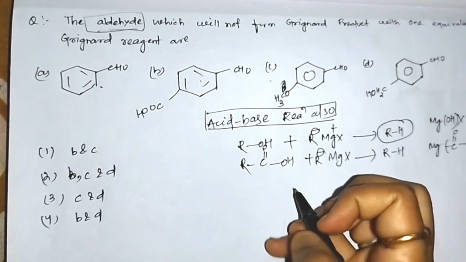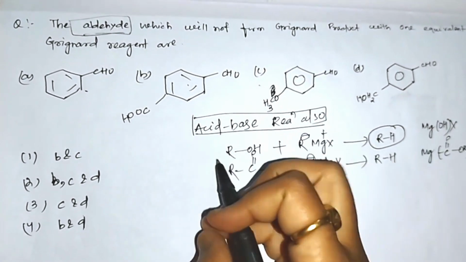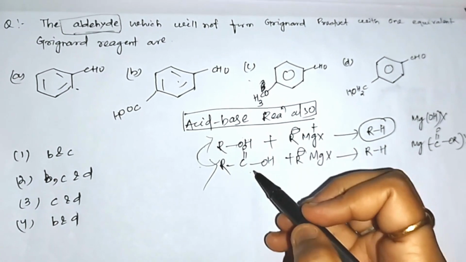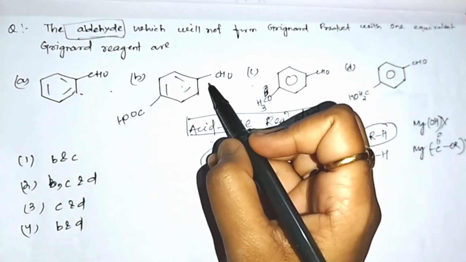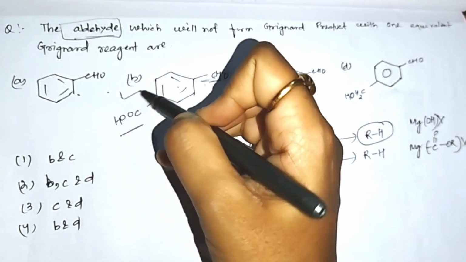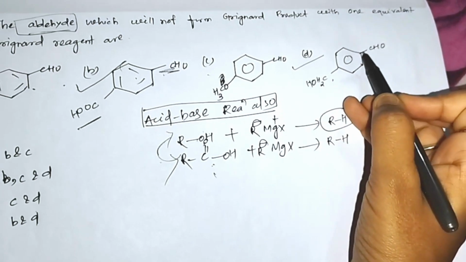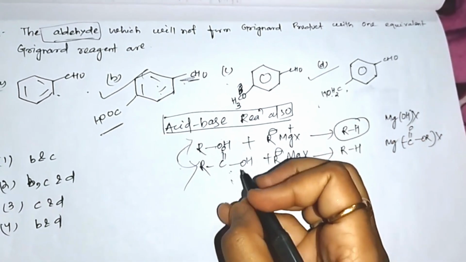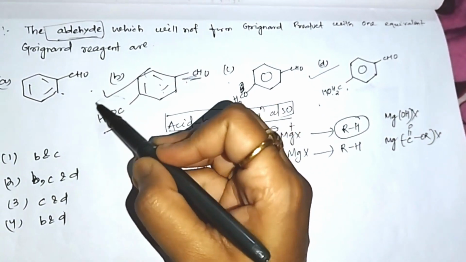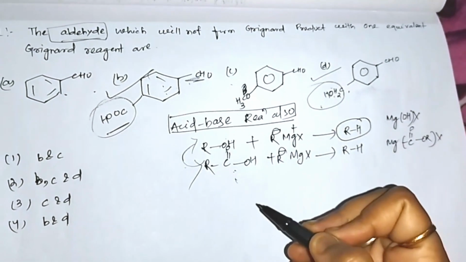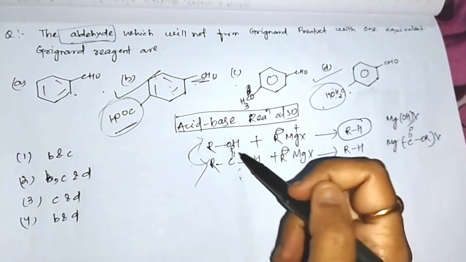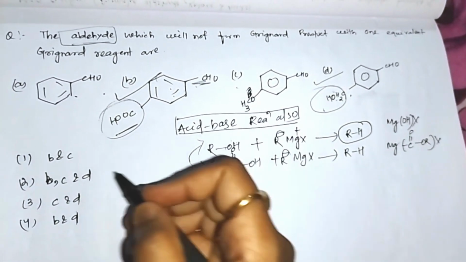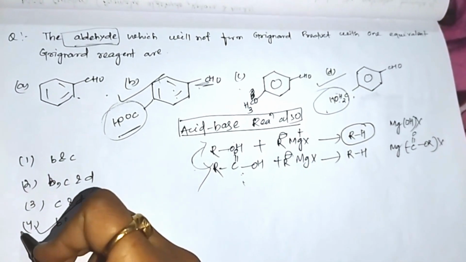So acid-base reactions are the first reaction. If an acid or alcohol is present, then the Grignard reagent reacts with this compound instead of the aldehyde. In this case, before the aldehyde the acid reacts, and in this option before the aldehyde the CH2OH reacts. So in these two options, if I treat the compound with one equivalent of Grignard reagent, then COOH and CH2OH react with the Grignard reagent instead of CHO, because acid-base reactions are the first reaction. So options B and D are correct. Thank you.